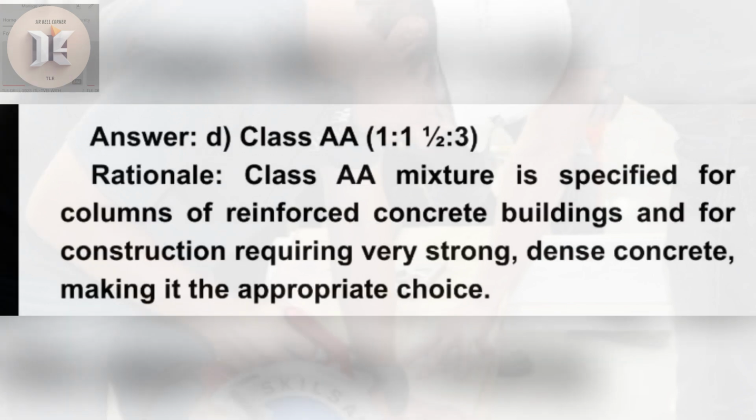Answer: D. Class AA 1, 1.5, 3. Rationale: Class AA mixture is specified for columns of reinforced concrete buildings and for construction requiring very strong, dense concrete, making it the appropriate choice.